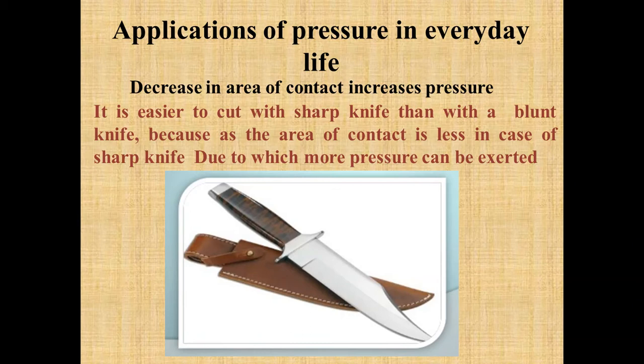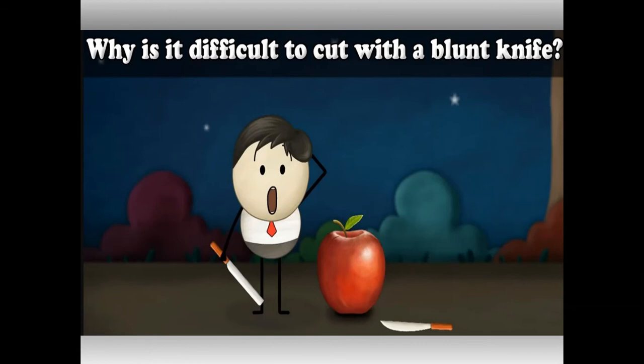Because if it has a blunt edge, the area will be large, and it will not be easy to cut any item. When the edge is sharp, the area of contact is less, due to which more pressure can be exerted, and hence things can be easily sliced or cut using a sharpened knife. If you wish to cut an apple, the knife should be sharp, not blunt.